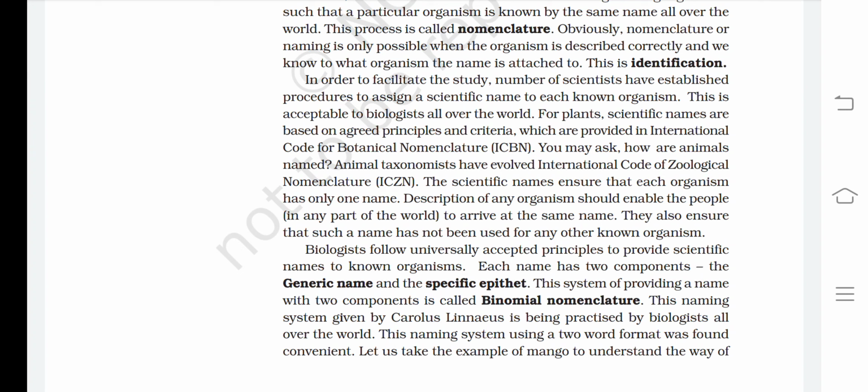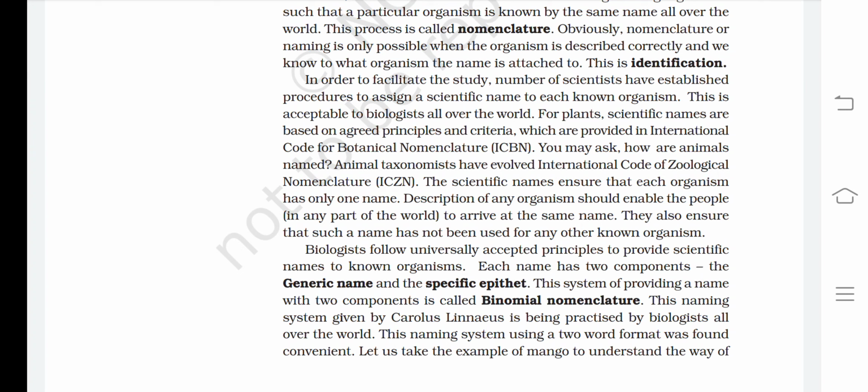The scientific names ensure that each organism has only one name. Description of any organism should enable people to arrive at the same name. They also ensure that such a name has not been used for any other known organism. Biologists follow universally accepted principles to provide scientific names to known organisms. Each name has two components, the generic and the specific epithet. The system of providing a name with two components is called binomial nomenclature.